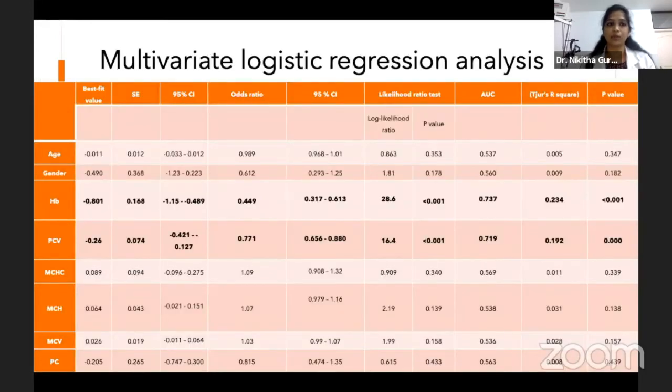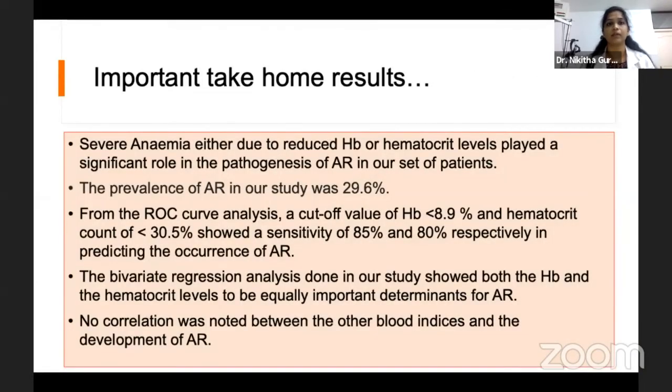Multivariate analysis also showed that hemoglobin and PCV are the most important determinant factors for anemic retinopathy. The important take-home results of our study are severe anemia either due to reduced hemoglobin or hematocrit played a significant role in the pathogenesis of anemic retinopathy. The prevalence of anemic retinopathy in our study was 29.6%, which is not the true prevalence. From the ROC curve analysis, cutoff value of Hb less than 8.9 and hematocrit less than 30.5 has the highest sensitivity to predict the occurrence of anemic retinopathy.